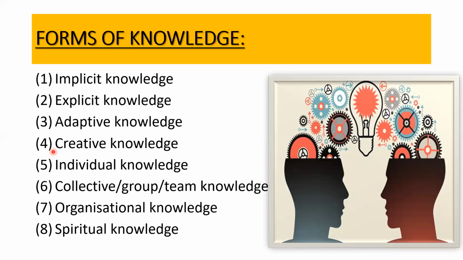Number five that you see talks about individual knowledge. Now, number five and number six are very easy, and you can get the meaning from the name itself. The knowledge that is possessed by a single individual, a single person, is the individual knowledge. You, as an individual, the knowledge that you possess would be individual knowledge.